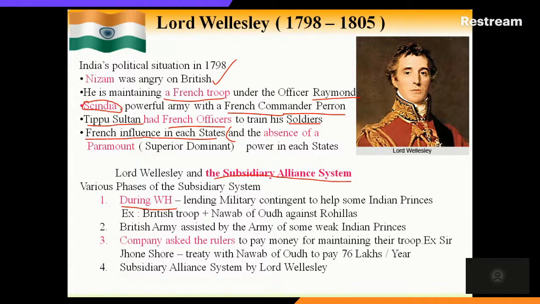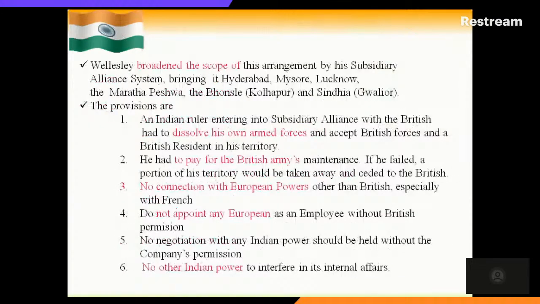This is so Wellesley, he broadened the scope of this agreement by his subsidiary alliance system, through which he brought in Hyderabad, then Mysore and Lucknow and Maratha, Peshwa and Bhonsle, Kolhapur and Sindhya. They all come under the British administration. Through this system.